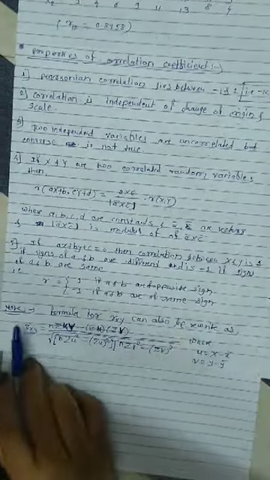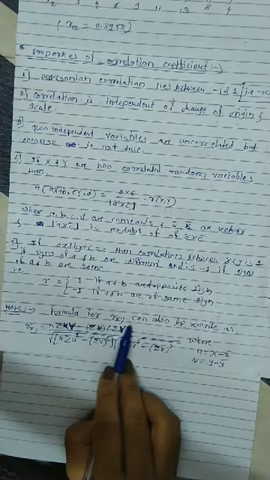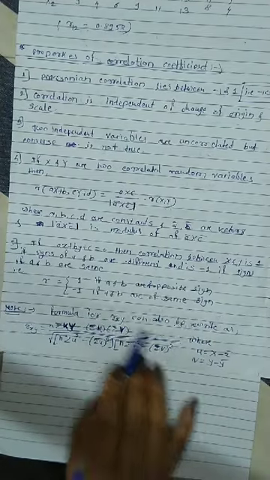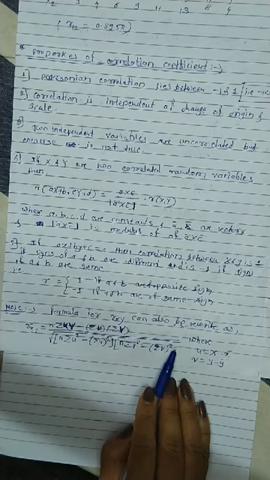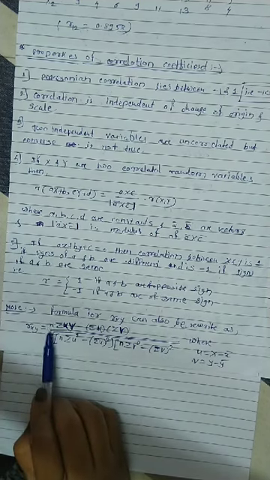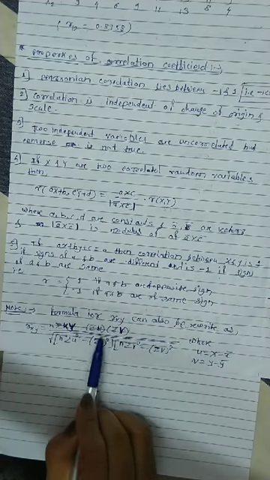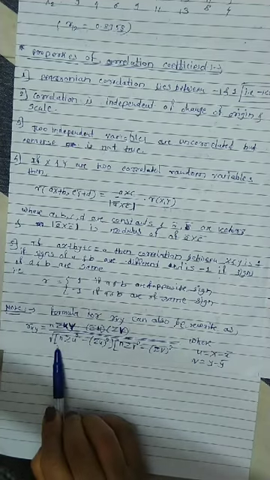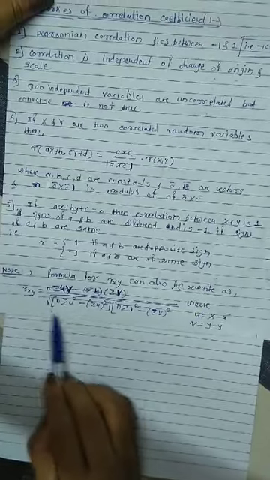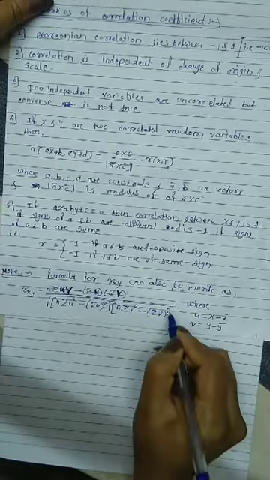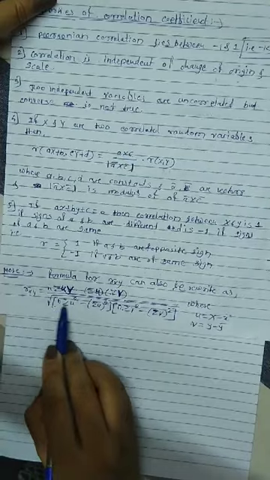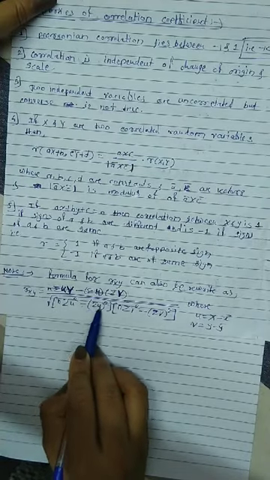Okay, now note, formula for rxy can also be rewritten. This is another formula for correlation. Rxy is equal to n into summation uv minus bracket summation u, other bracket summation v, and under root is the biggest root, one bracket into second bracket. n into summation u square minus bracket summation u whole square.